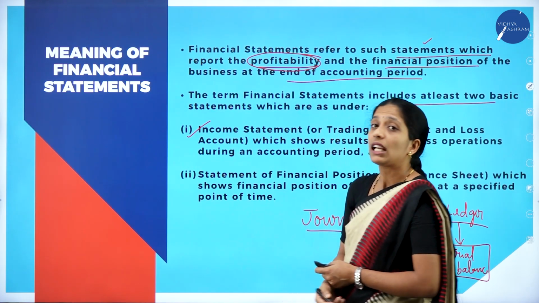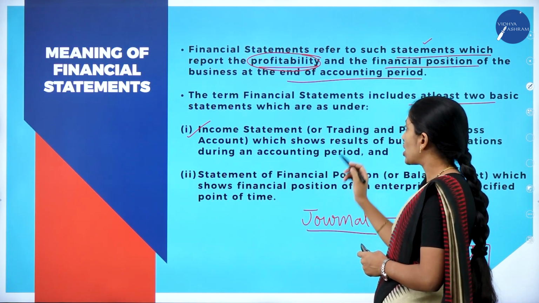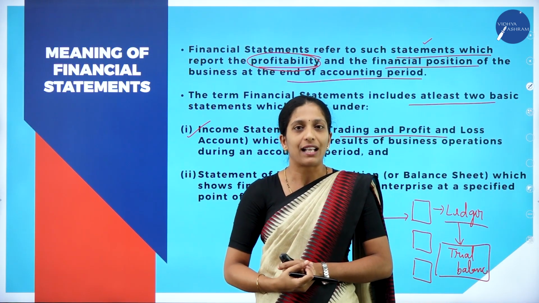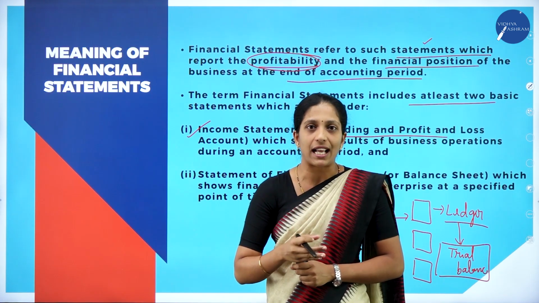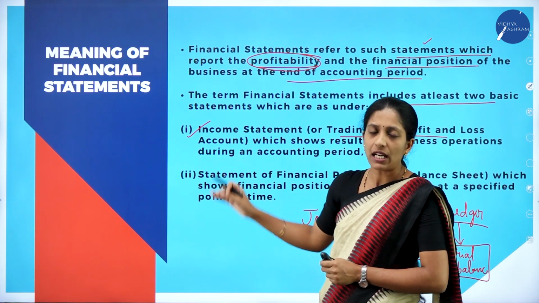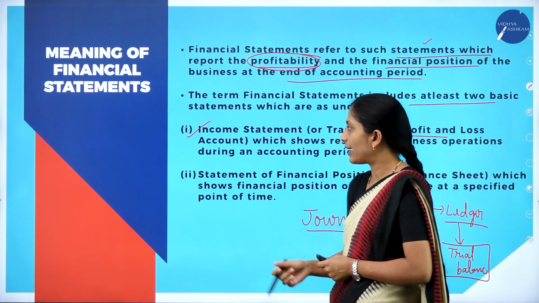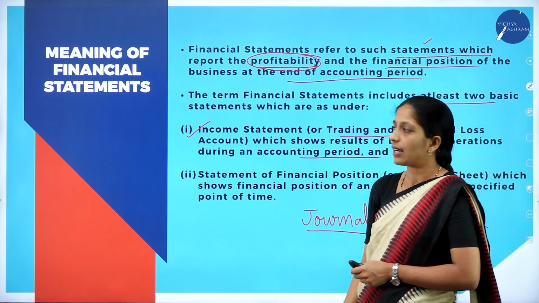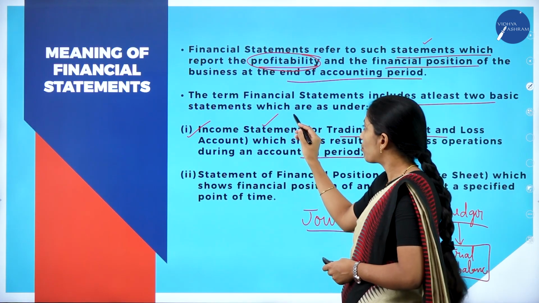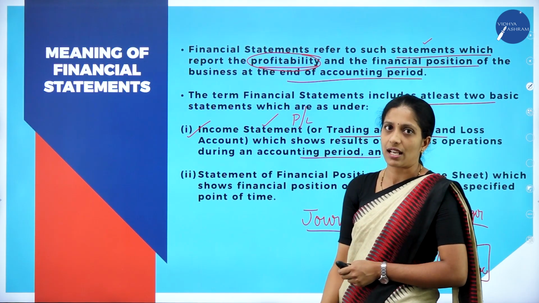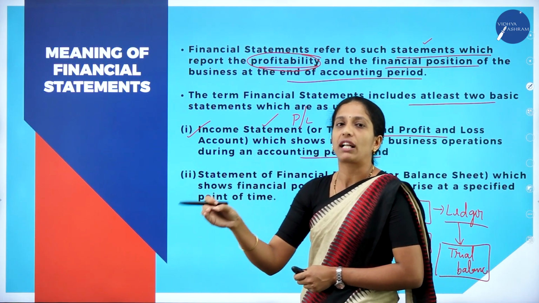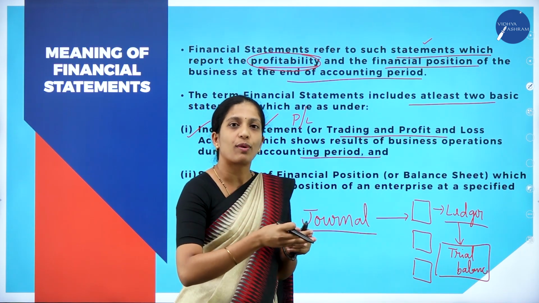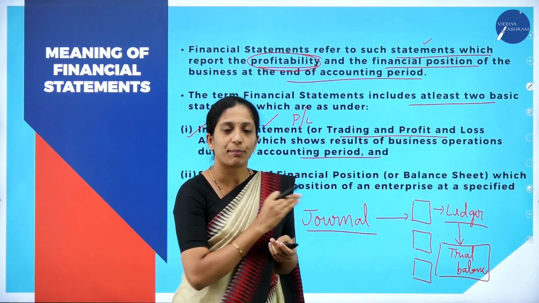Coming to the first one, the income statement. What is this income statement? It is also called trading and profit and loss account. This is also prepared at the end of the financial year. The 2 basic financial statements are, first, the income statement, also called the statement of profit and loss, which shows the result of the business operations during the accounting period. Through this income statement, we will come to know the profit or loss of the business. It is called the trading and profit and loss account, where the exact gross profit or gross loss of the business as well as the net profit or net loss of the business can be ascertained.